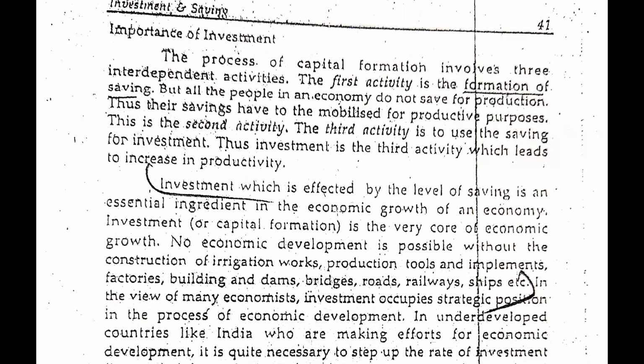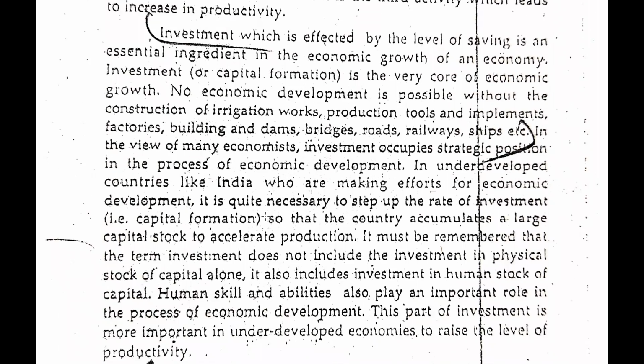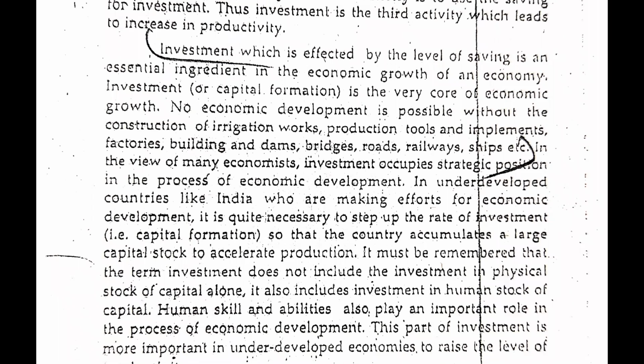The process of capital formation involves three independent activities. The first activity is formation of saving, but not all the people in the economy save for production. Thus, their saving has to be mobilized for productive purposes. This is the second activity. The third activity is to use the saving for investment. Thus investment is the third activity which leads to an increase in productivity. Now guys, here we have some explanation about saving and its mobilization to investment.